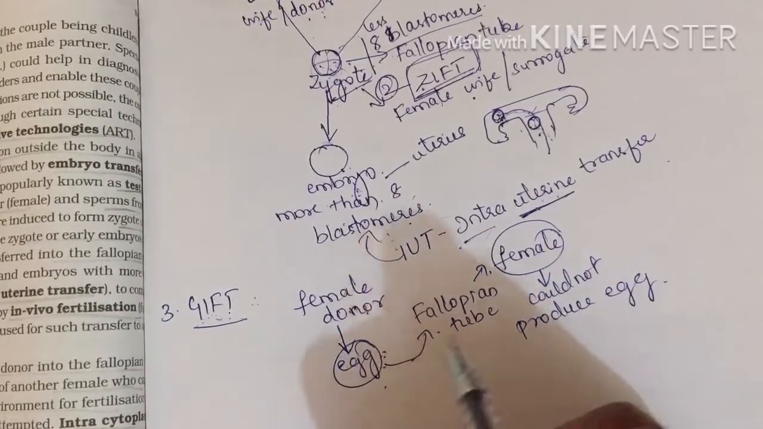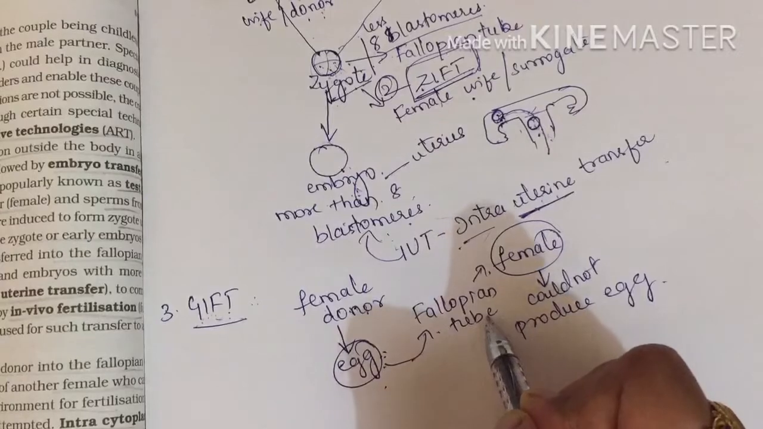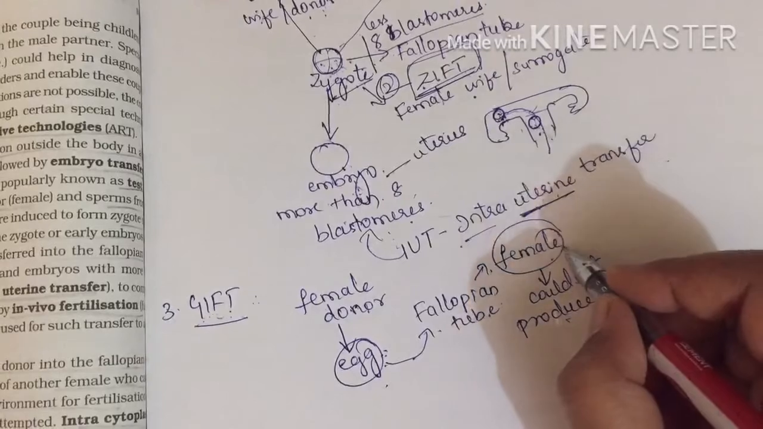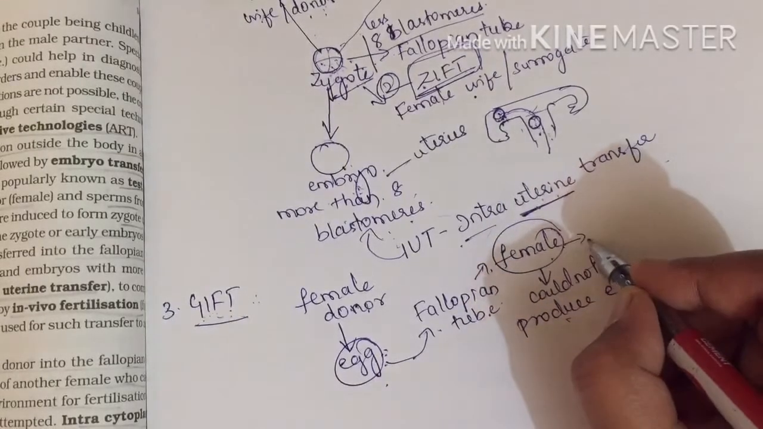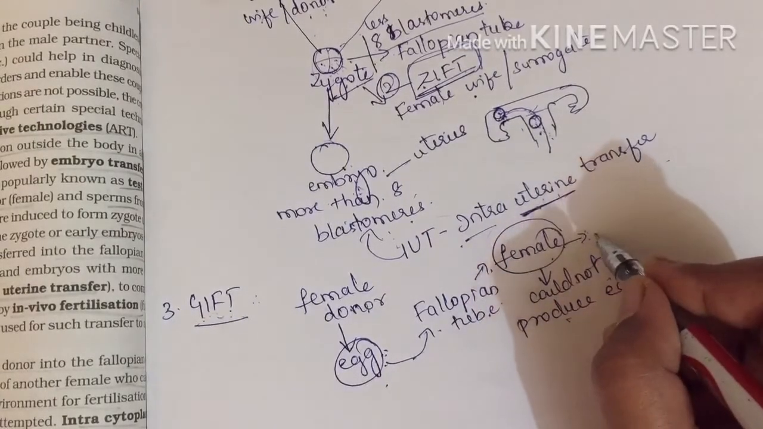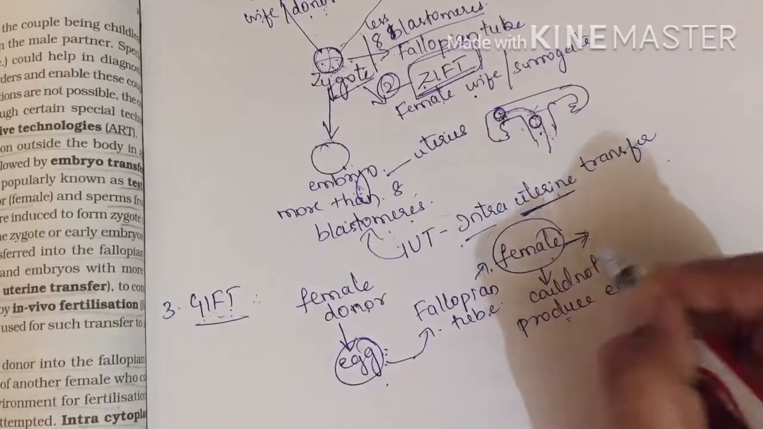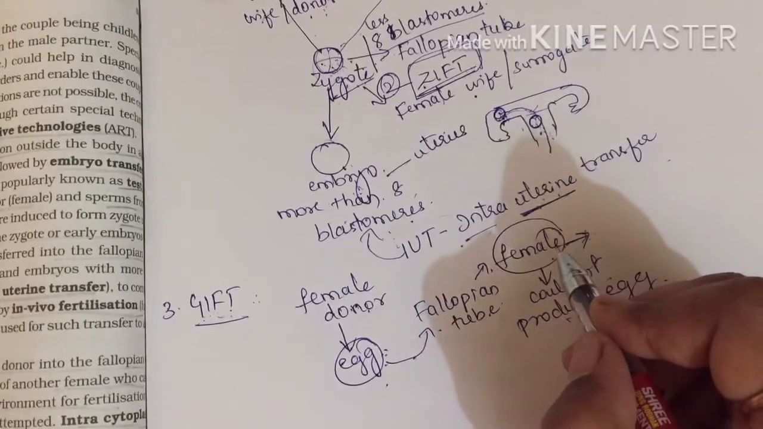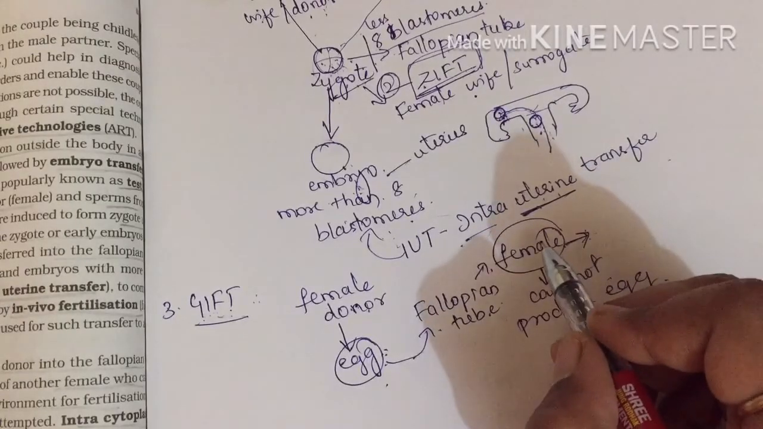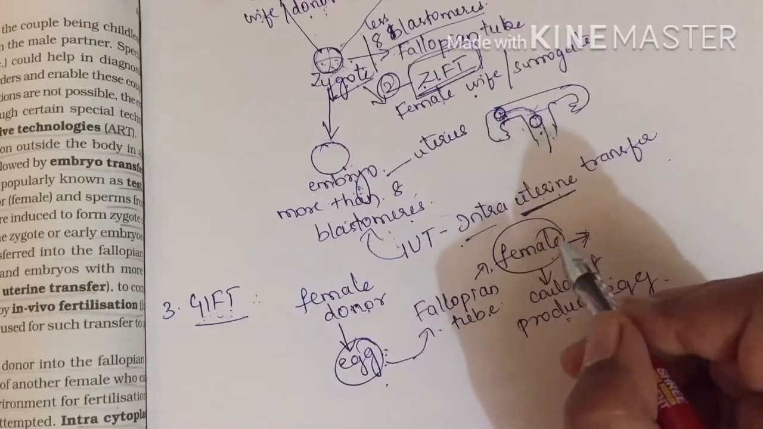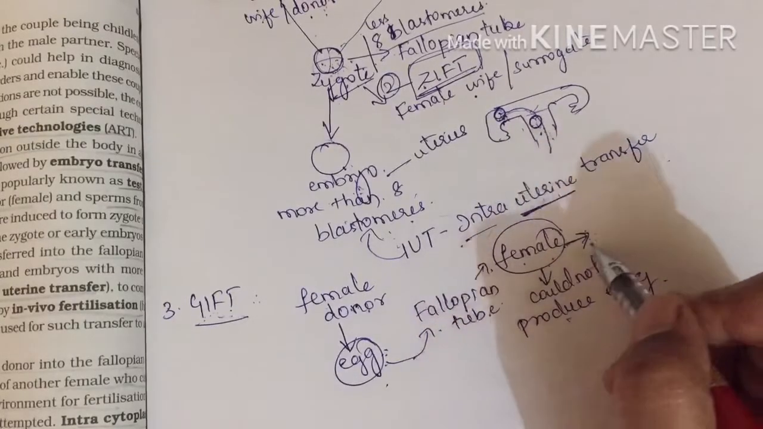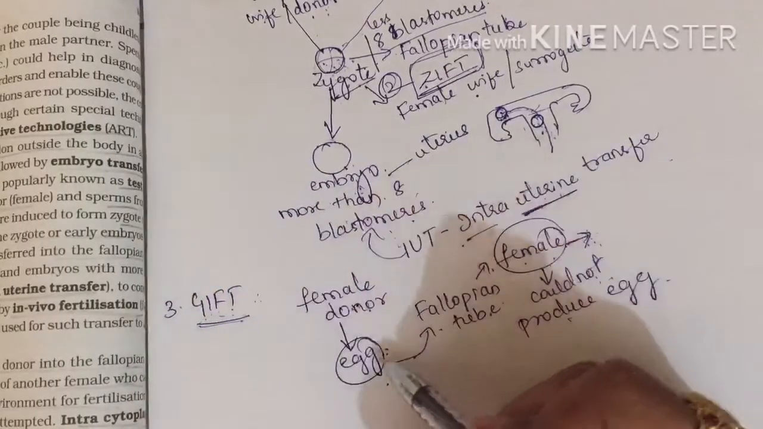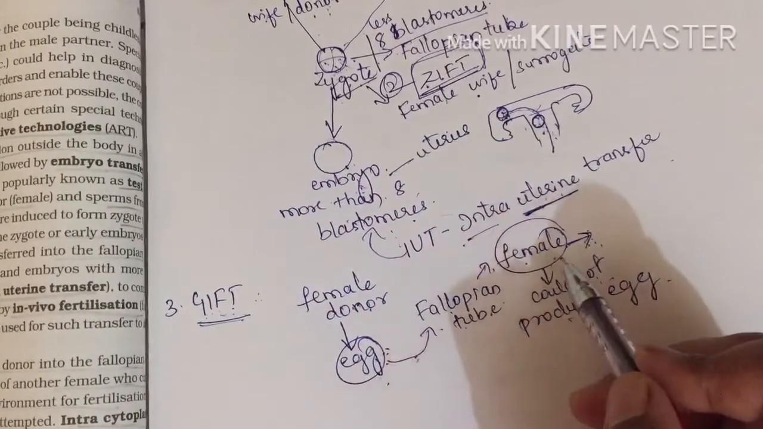We can collect that egg and transfer it in the fallopian tube of another female who could not produce egg, but she can provide a suitable environment for fertilization and further development. What environment? Uterus. The fallopian tube is normal, but one defect she has, that she is unable to produce gamete, but further development can happen in her body. So this case can take place, and for this we call it gamete intra-Fallopian transfer, because gamete is getting transferred into the fallopian tube.